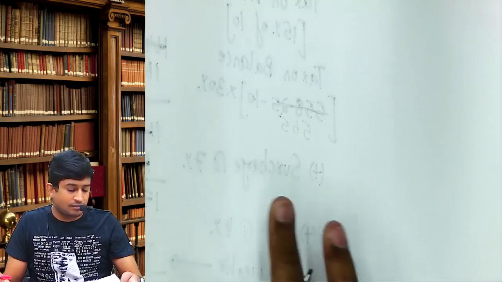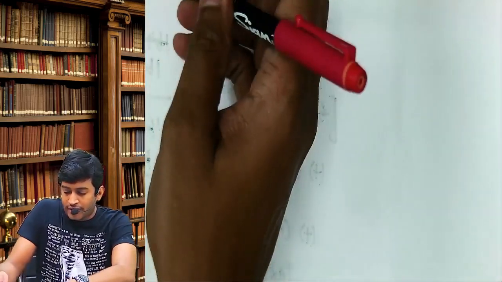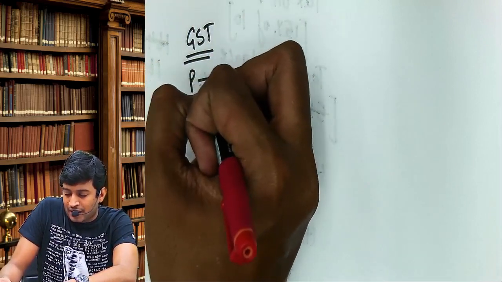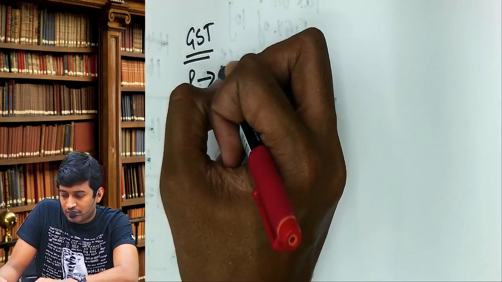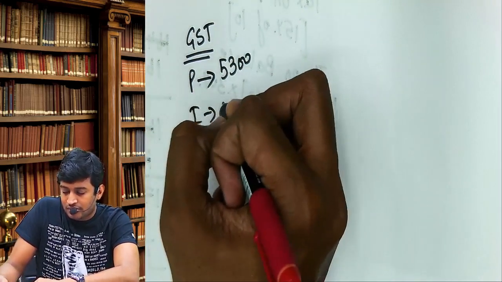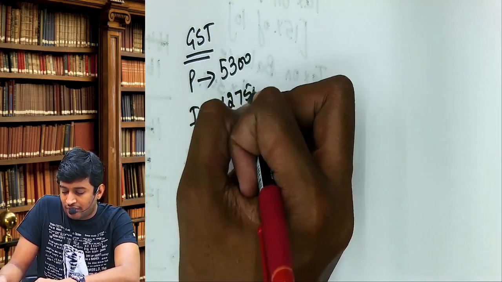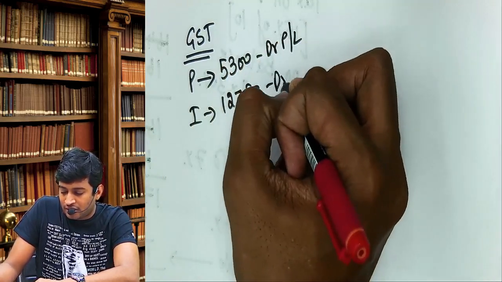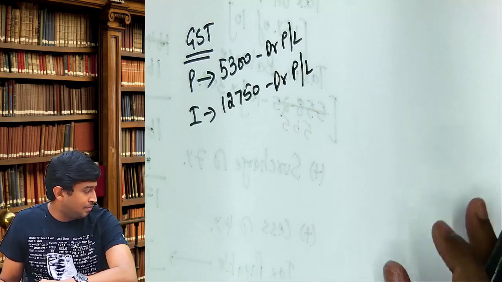Everyone on the screen. What did you pay? GST. In it, penalty amount how much? 5,300. Interest amount how much? 12,750. This is debited to the P&L account.